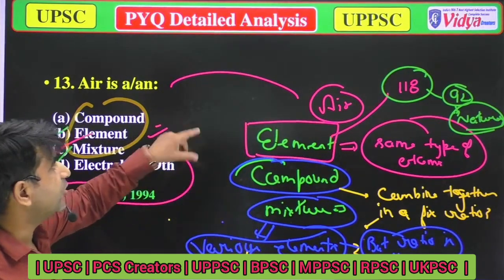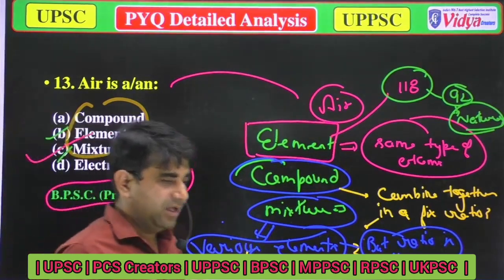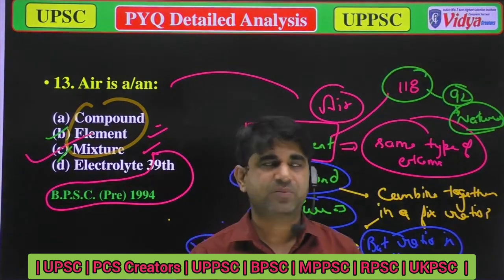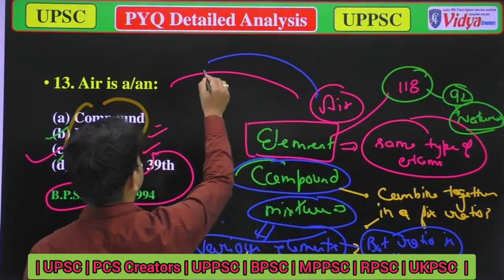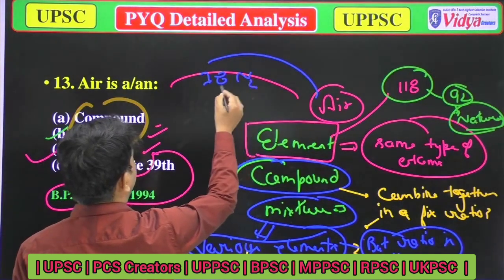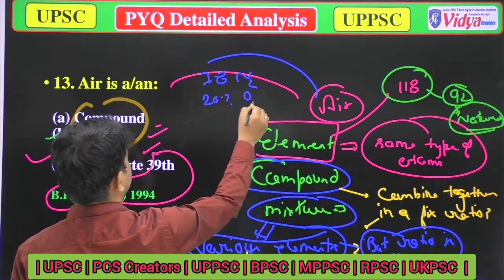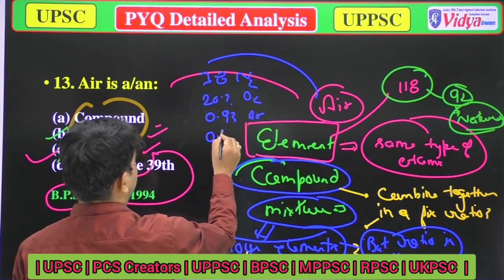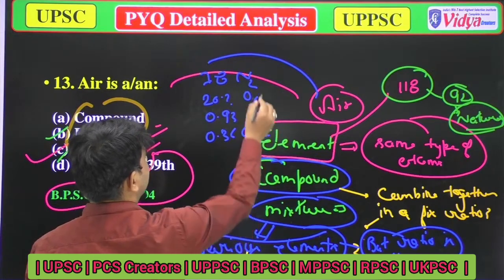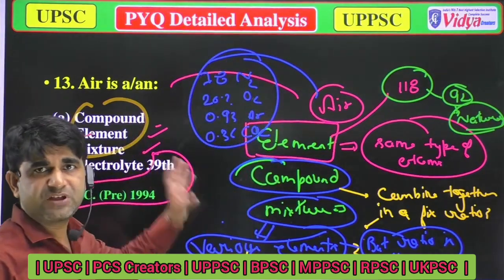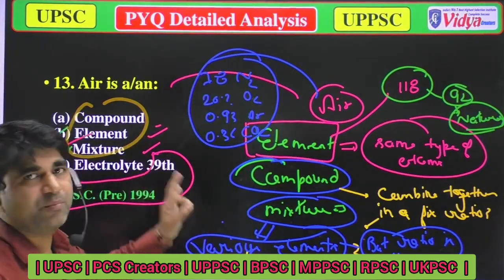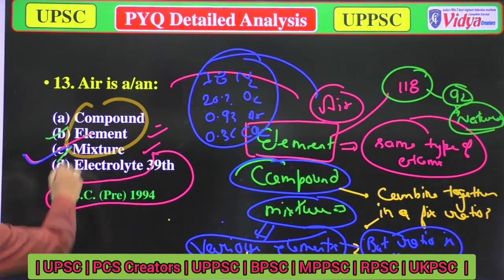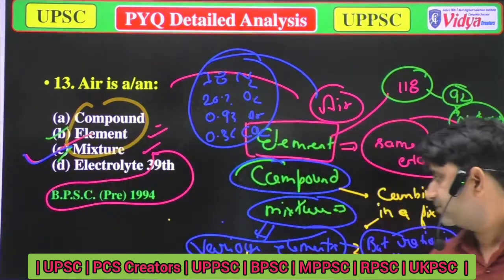When we talk about air, the ratio of gases in air is not fixed. In air there is about 78% nitrogen, about 20 point something percent oxygen, about 0.93% argon, and about 0.036% CO2. This is not a fixed ratio, so we can say that air is a mixture. Take a screenshot, then we will move to the next question. Option C is correct.